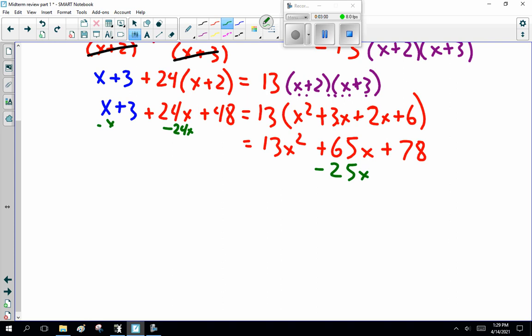Done into one side, minus 3, minus 48, minus 51. So that is 0 equals 13x squared plus 40x plus 27.